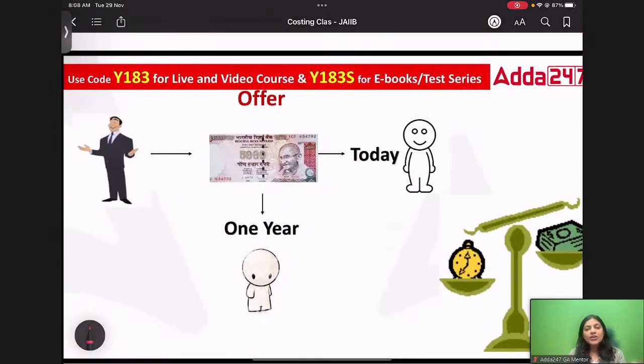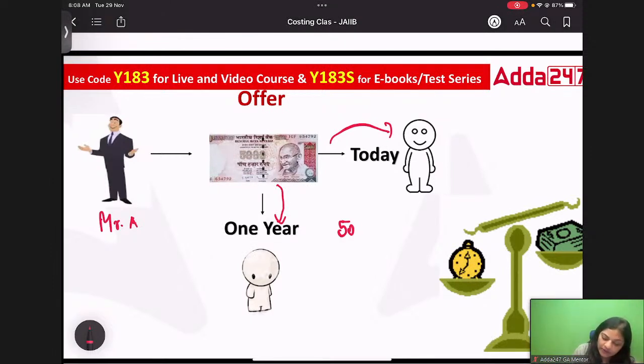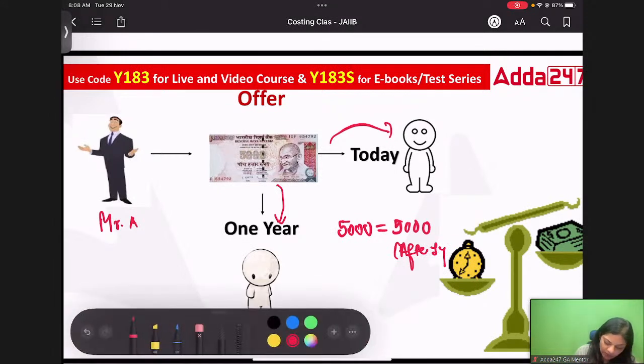Now, in order to understand this better, I'll give you one example. So here we have Mr. A, who is offering us two situations. He says either you can accept 5,000 rupees as on today, or 5,000 rupees after 1 year. So as per Mr. A, 5,000 rupees today is equal to 5,000 rupees after a year, right? For him, it is equal. But for me, I don't think this is equal. Why?